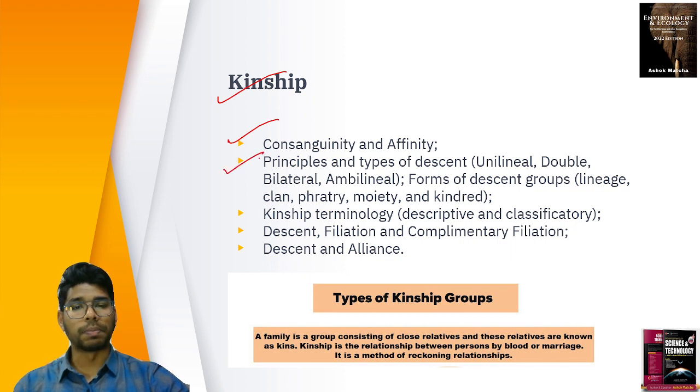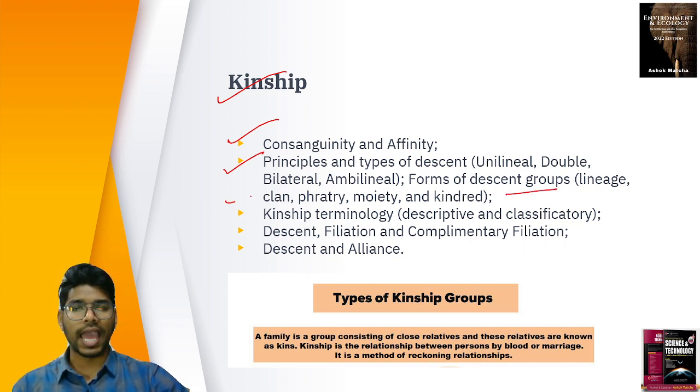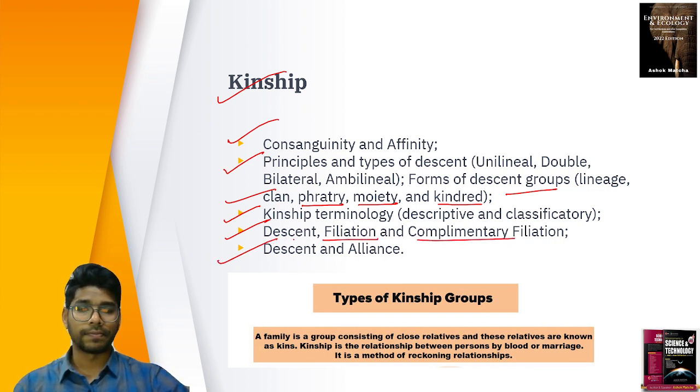We discussed the principles and types of descent, right? How the progeny, how the descent is happening, either unilineal, double, bilateral or ambilineal. And the forms of descent groups: lineage, clan, phratry, moiety and kindred. And we discussed kinship terminology, whether it is descriptive or classificatory. And we discussed descent, filiation and complementary filiation, and descent and alliance, right?